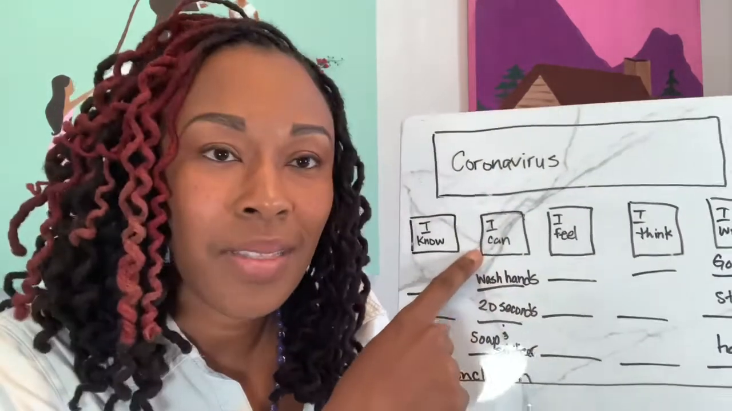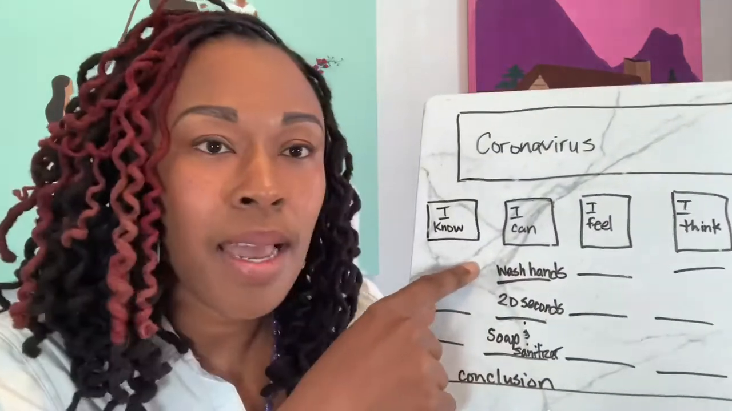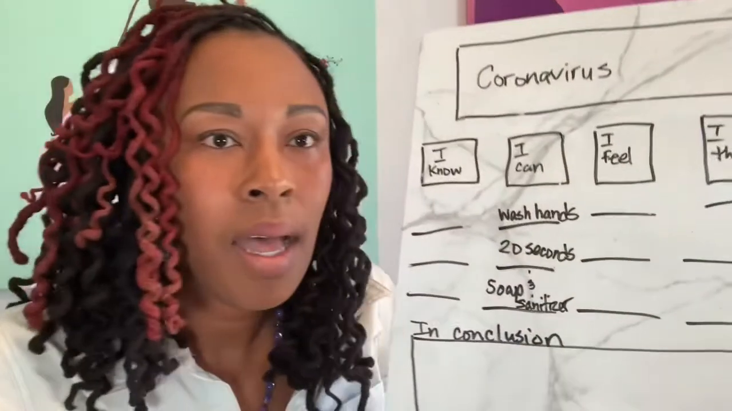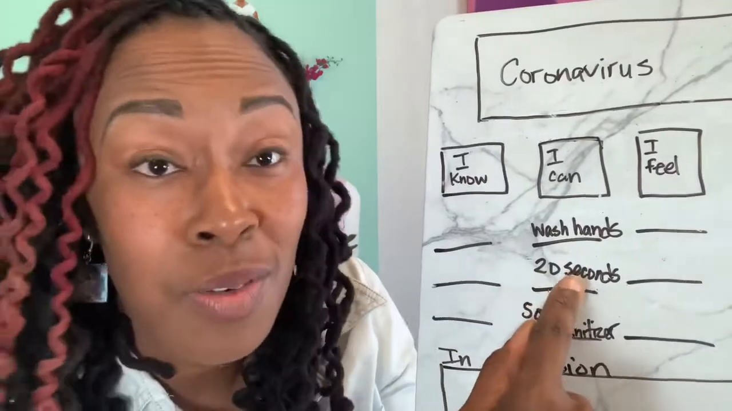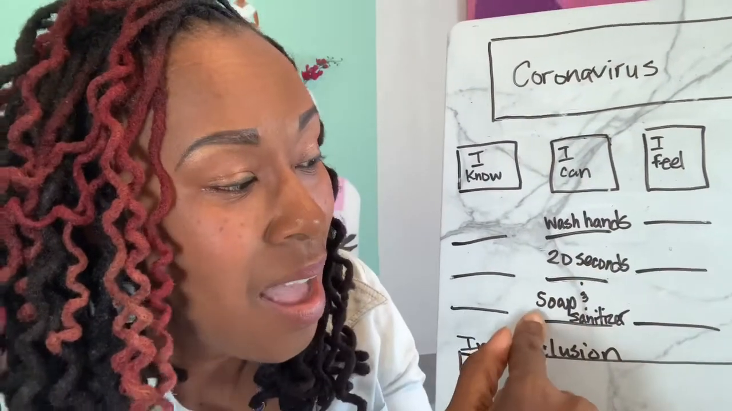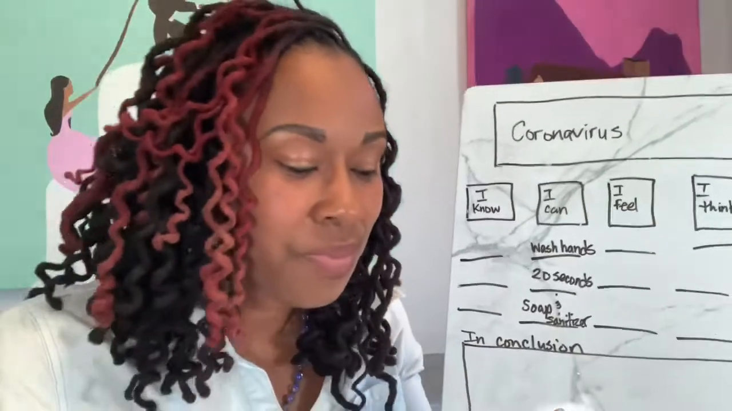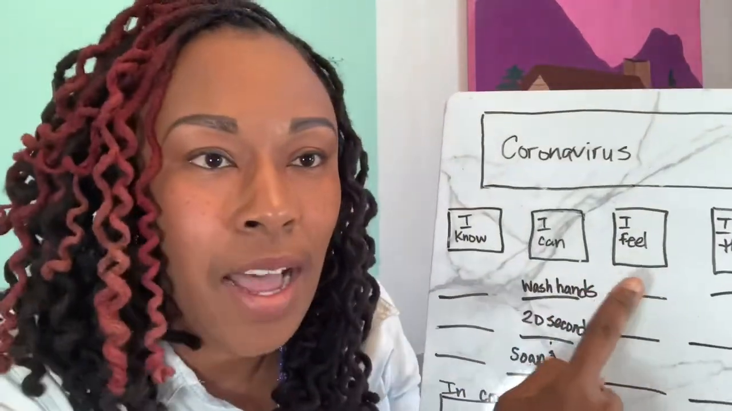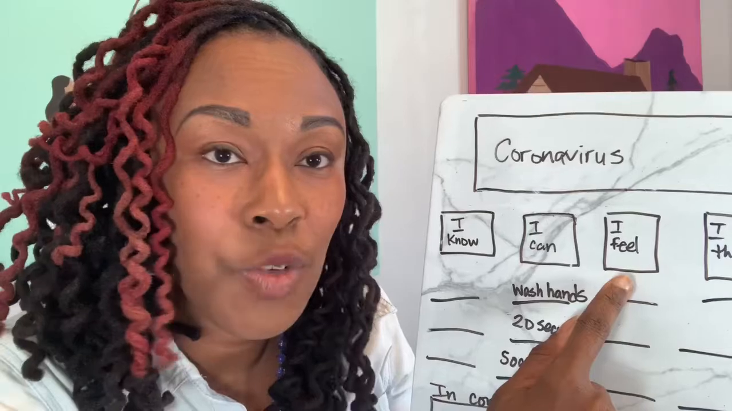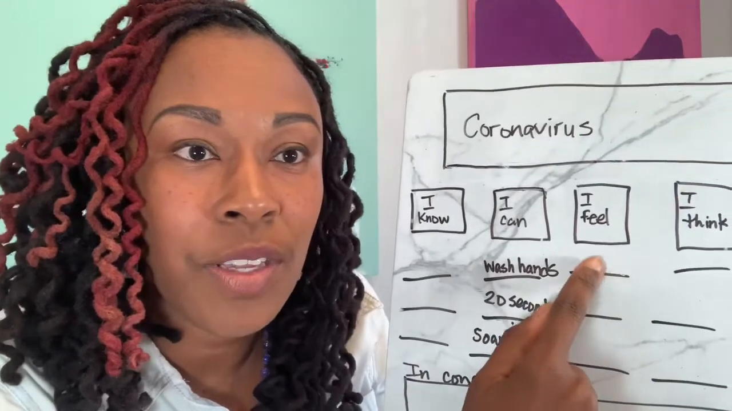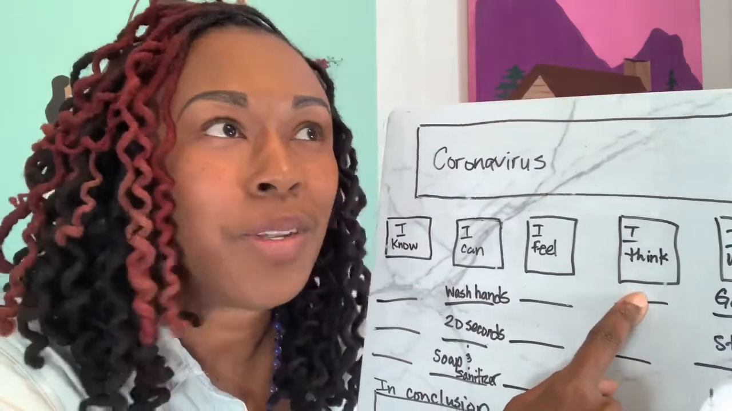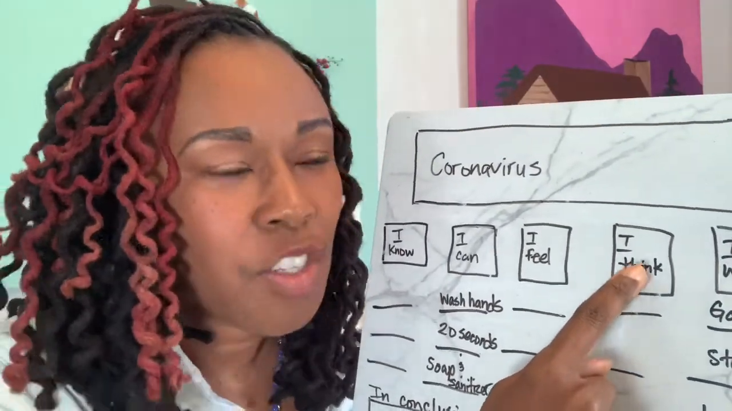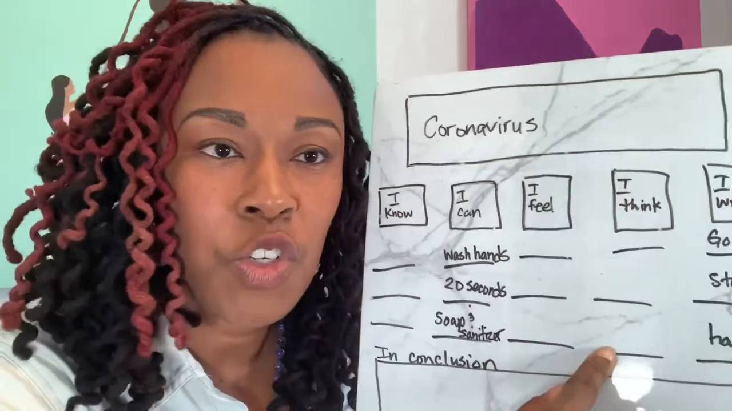I have one box for things that I can do, and below that, I filled in the same things that I wrote in my circle map for what I can do. I put them here. I can wash my hands. I should wash them for 20 seconds. I should use soap and sanitizer. Then I have a box for how you feel, and the ideas or the details that you put around how you feel should go on these lines. What you think about what's going on. What do you think? That should go there, and the things that you think should go on the lines under it.